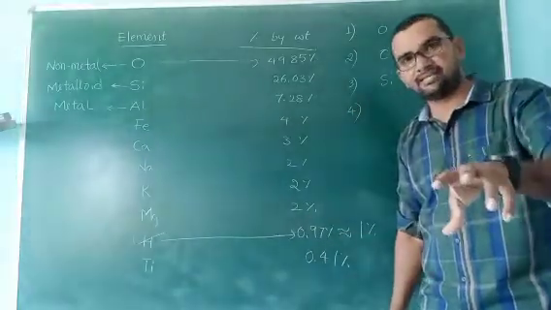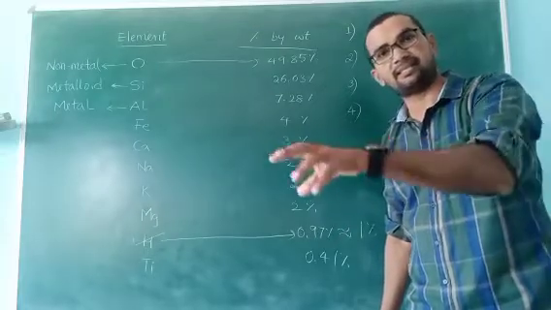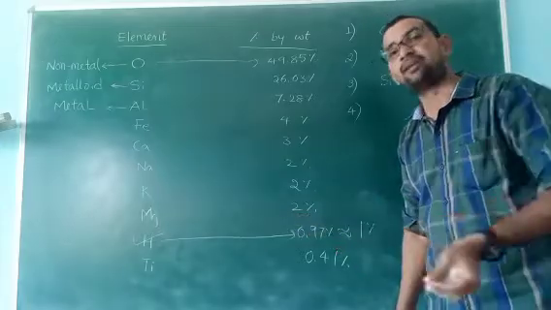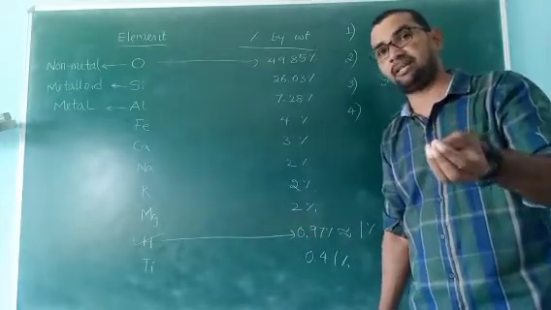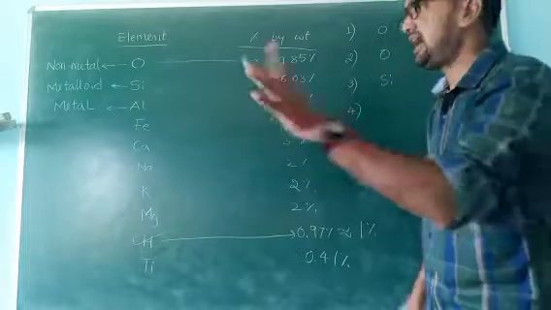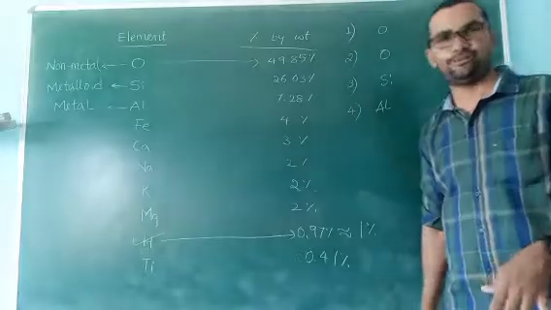Which metal has the highest abundance in the earth's crust? Or which metal is available in the highest percentage in the earth's crust? Answer is aluminum.